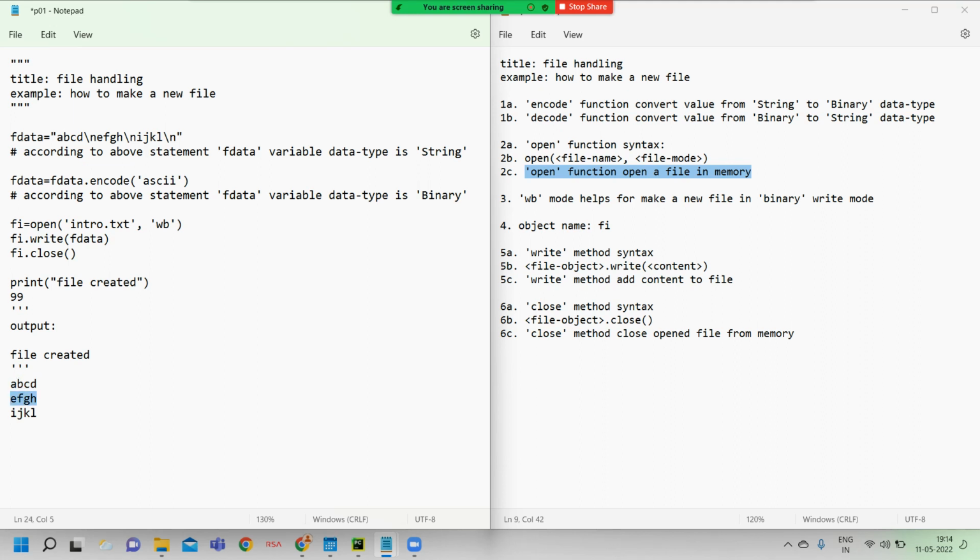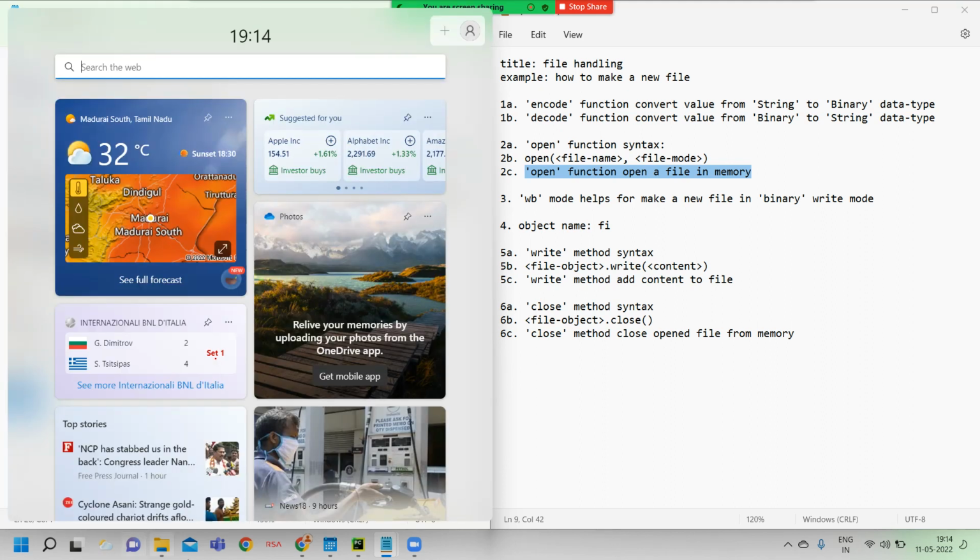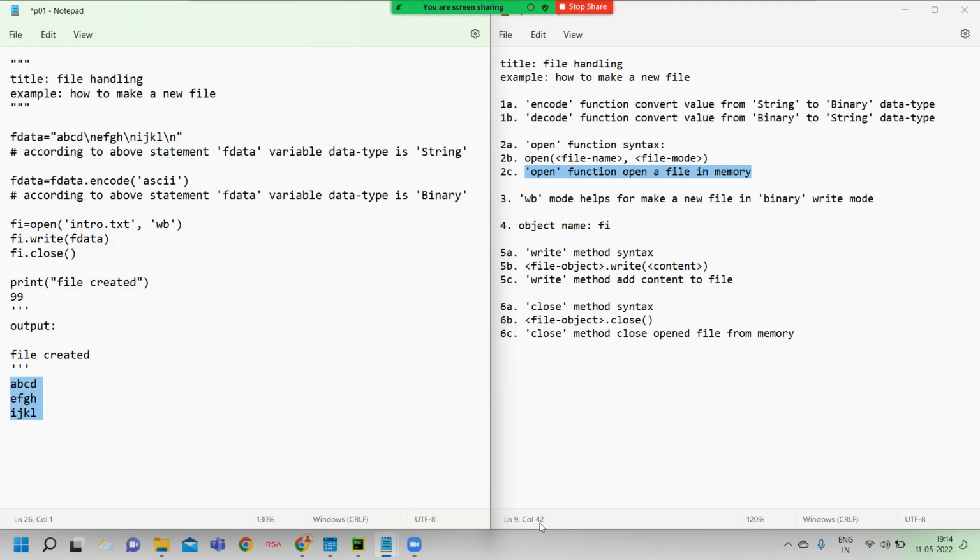Four, four, four: 4 into 3 is 12, so 12 characters are found here. How many new lines are found? Here is the first new line, here the second, here the third. So three new lines are found.